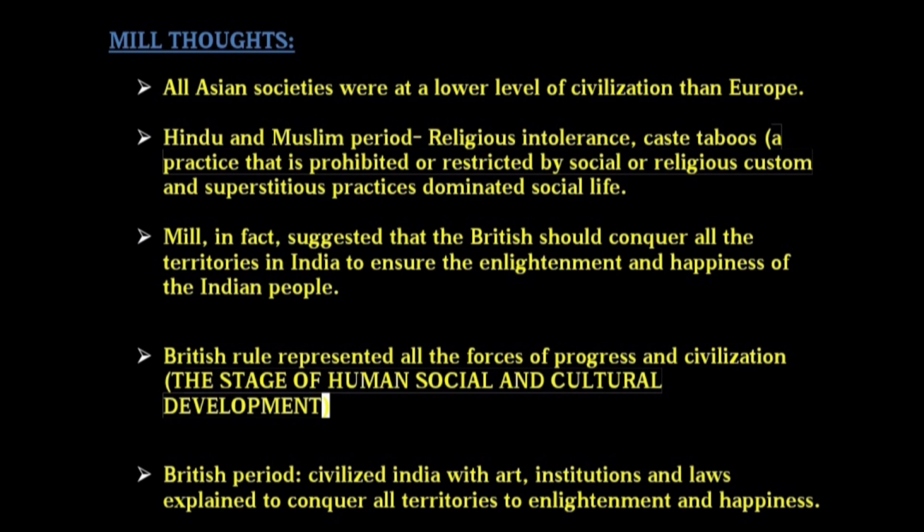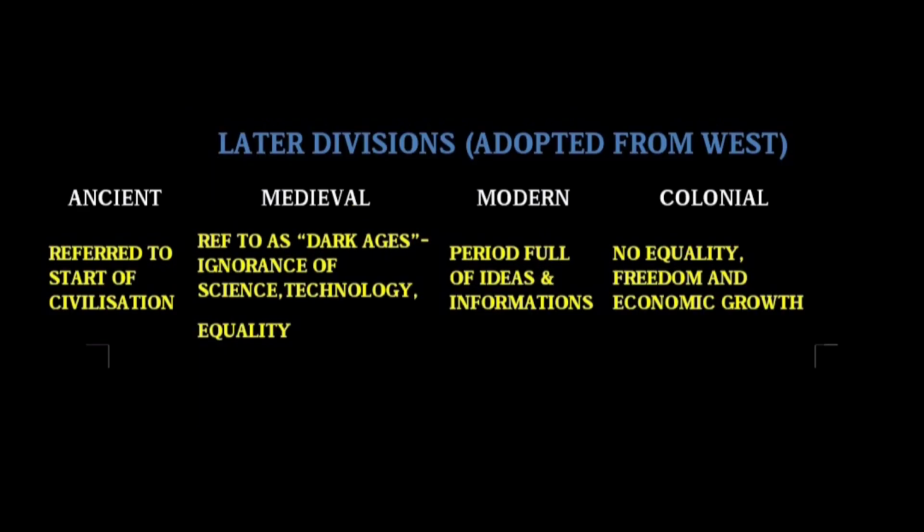British period civilized India with art, institutions and laws. In this idea of history, British rule represented all the forces of progress and civilization. We know the history is being divided into ancient, medieval and modern. So when the British people came inside, we had one more rule called colonial rule. Colonial means one country taking control over another country, which leads to socio-economic and cultural changes. That is also called subjugation. Subjugation means something under domination or control.